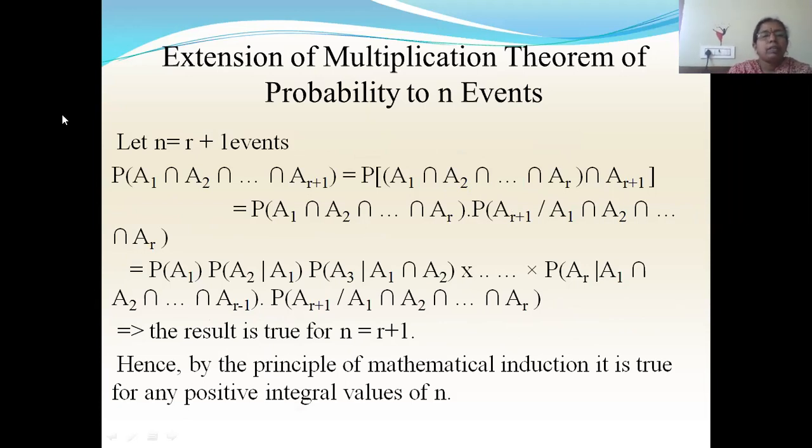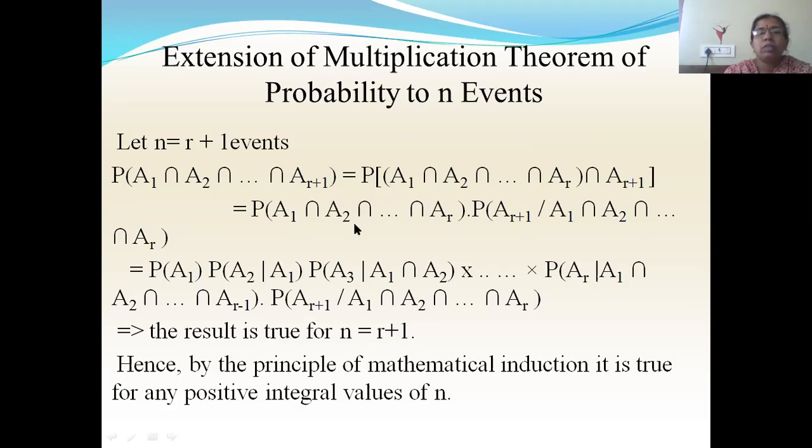So here, P of a1 intersection a2 intersection ar plus 1. After ar, at the rth term only, I'll get the r plus 1th term. So I'm rewriting this as a1 intersection a2 intersection ar intersection ar plus 1. So a1 to ar, I'm taking it as one event, ar plus 1 as the other event. So I will be having 2 events: one is with r terms, another one is the r plus 1th term. So for this, I have to use the expression which we got for n equal to 2 events. Here this will be one event. So P of a1 intersection a2 intersection ar into P of ar plus 1 given this previous event.